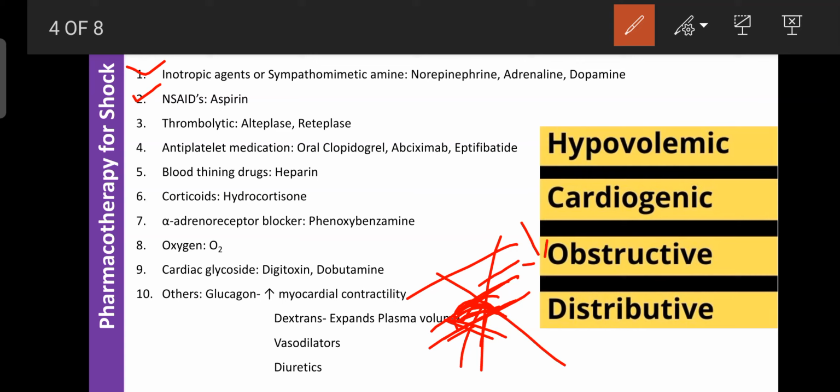And the third category of drugs are known as the thrombolytic drugs, alteplase and reteplase.